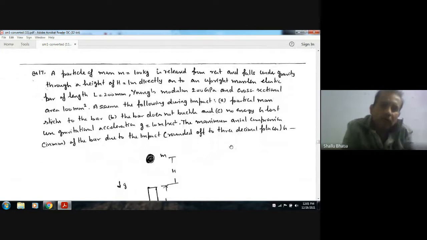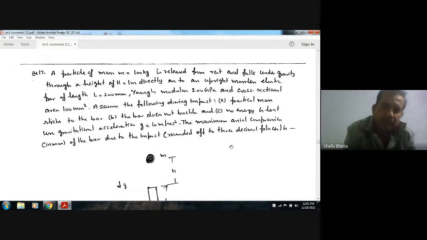A particle of mass m, 100 kg, is released from rest and falls under gravity through a height h equal to 1 meter directly onto an upright massless elastic bar of length L equal to 200 mm, Young's modulus 200 GPa and cross-sectional area 100 mm square.